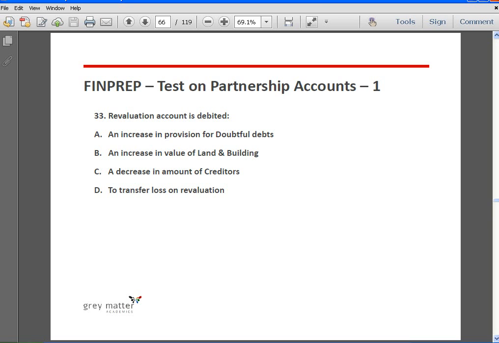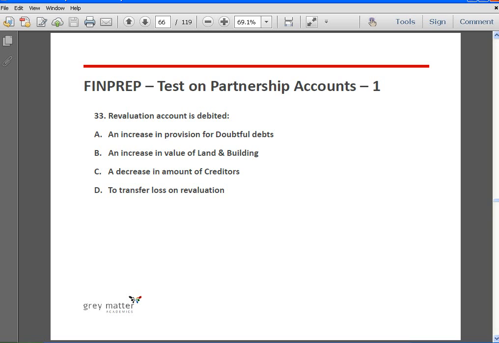Which means that suppose there is an increase in the value of an asset, then you have to credit the revaluation account. Entry will be asset account debit to revaluation account. Let us say land is appearing in the books at 1 lakh. You are going to revalue it to 3 lakh 50. Which means you are going to write up the value of land by 2,50,000 rupees. So you have to debit land with 2,50,000 rupees and credit revaluation account with 2,50,000 rupees.